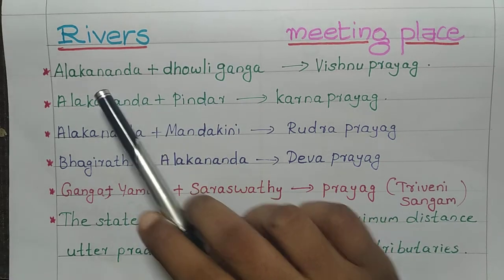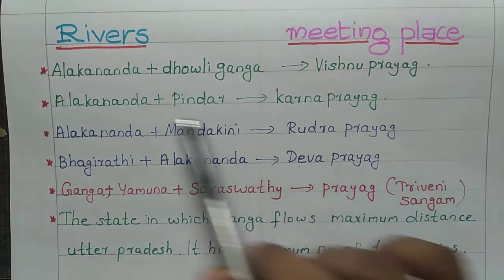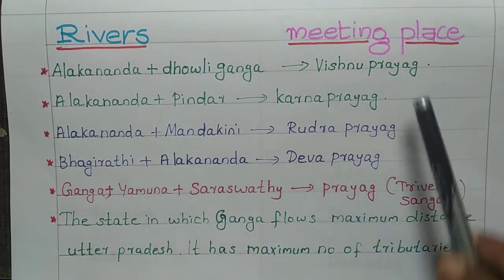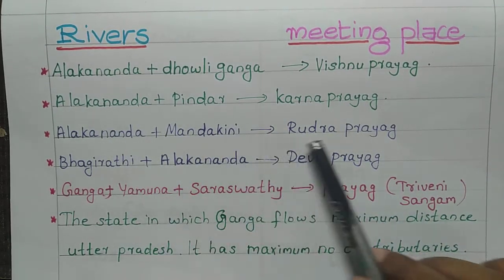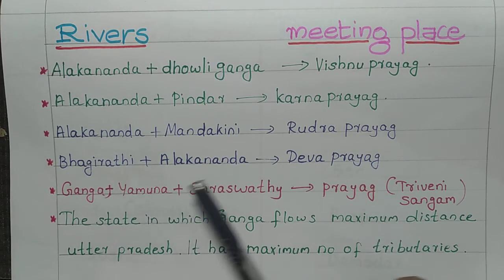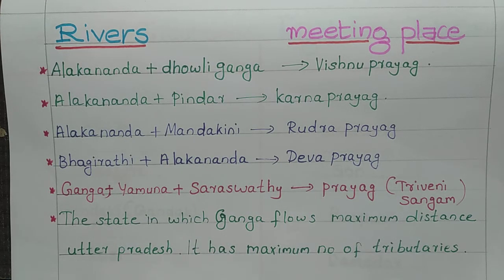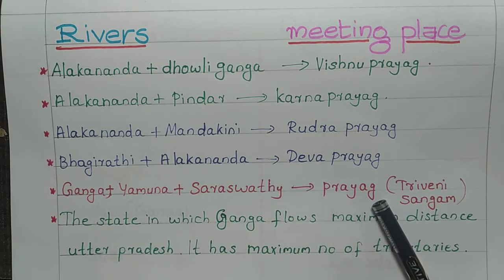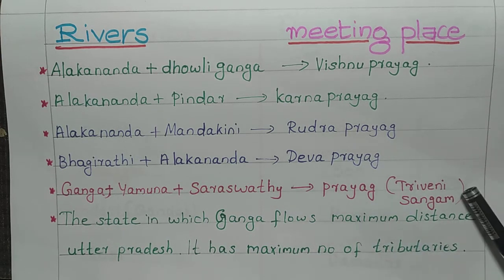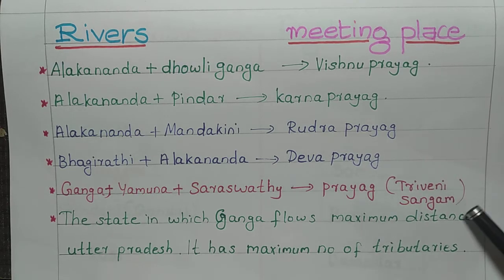So, Alaknanda and Dhauli Ganga meet at Vishnu Prayag. Alaknanda and Pindar meet at Karna Prayag. Alaknanda and Mandakini meet at Rudraprayag, and Bhagirathi and Alaknanda meet at Devaprayag. After that, it is named River Ganga, and Yamuna is its tributary, and Saraswati is a river flowing under the earth. Those three rivers meet at Prayag, and that we are calling Triveni Sangam.